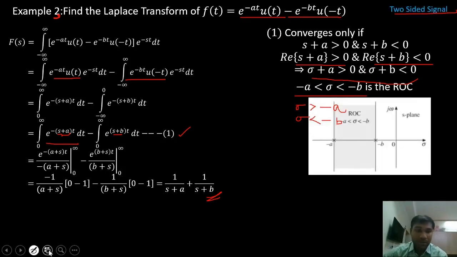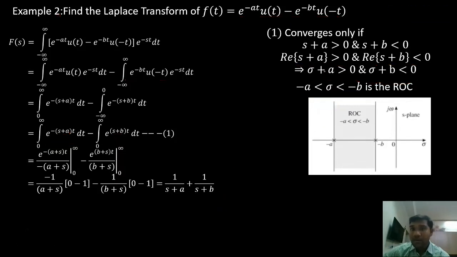Now we will look at the s plane, my ROC. So how will my ROC look? My first strip I will draw at sigma equals to minus a. This is my first strip. Sigma equals to minus a is my pole, right? From this I can find my poles.